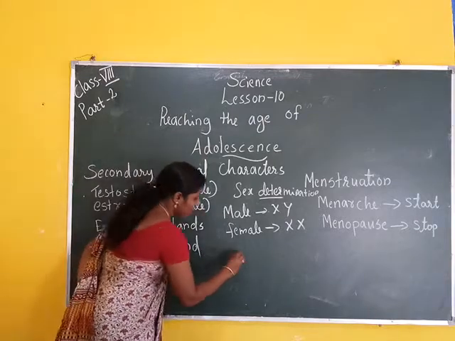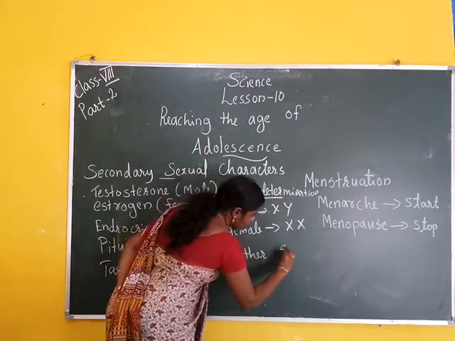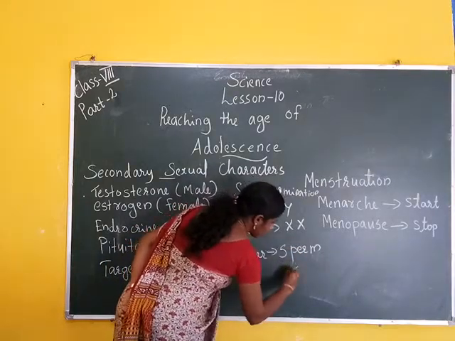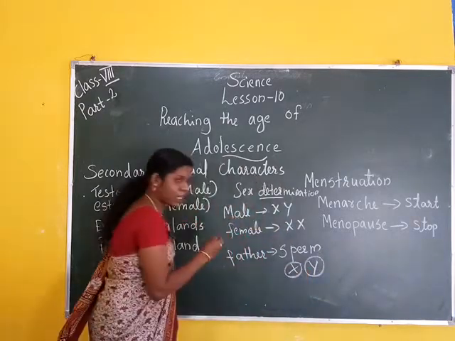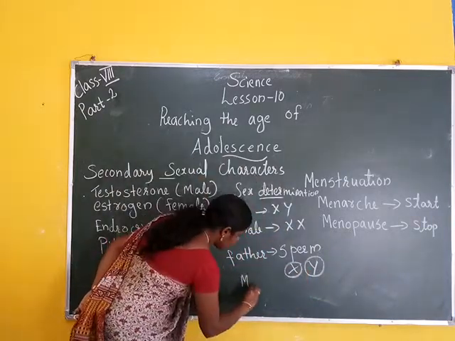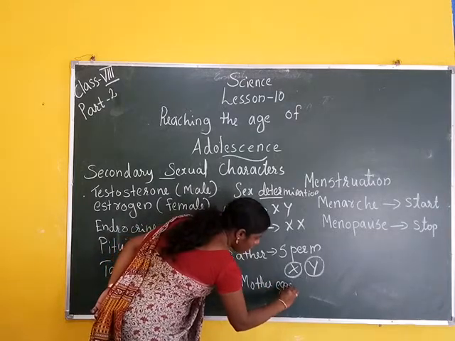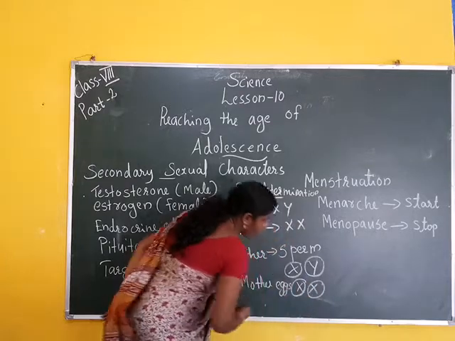First, the father produces sperm, which carries X or Y chromosome. Then the mother produces eggs or ova, which carry X chromosome.